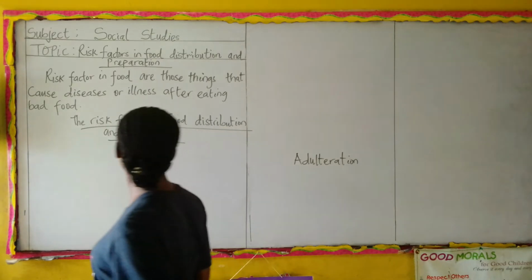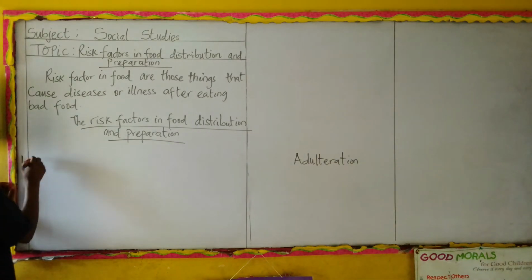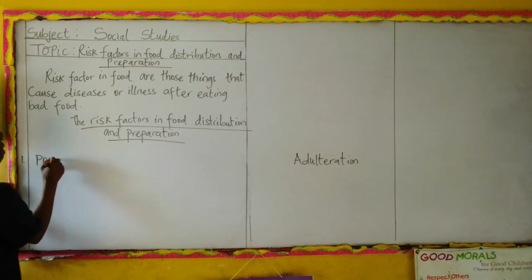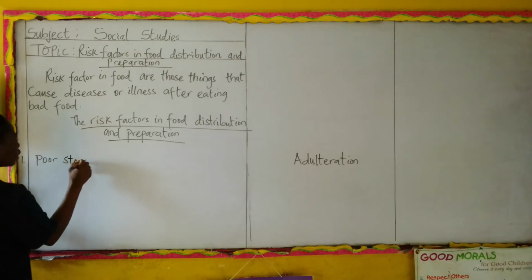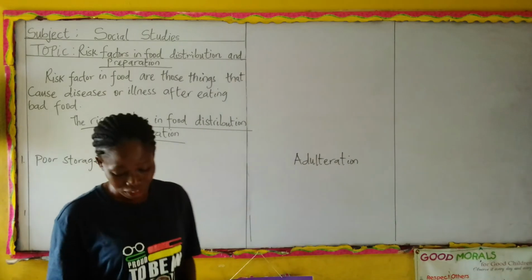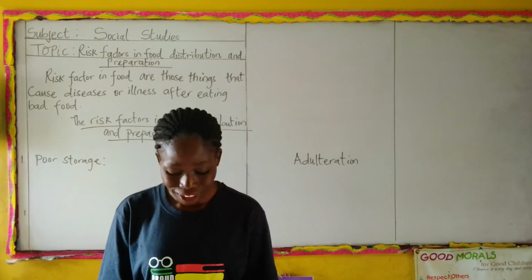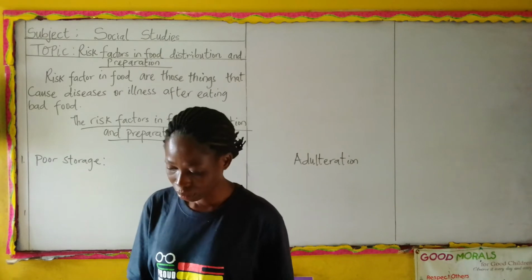And one of the risk factors in food distribution and preparation is poor storage. Poor storage. Okay, I will explain to you what it means. Poor storage means that when we do not keep food in the right way or at the right place.